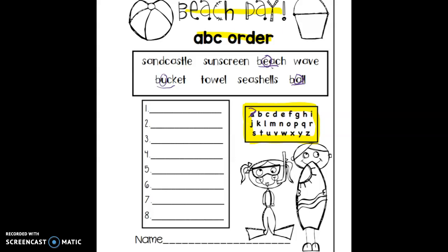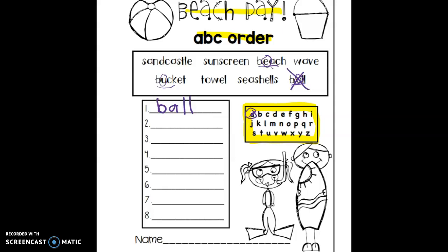If you said A, you are correct because A comes before E in the alphabet and it also comes before U. So the first word on your ABC order will be ball. After you write it, make sure you cross it off of your list so that you don't get confused again.